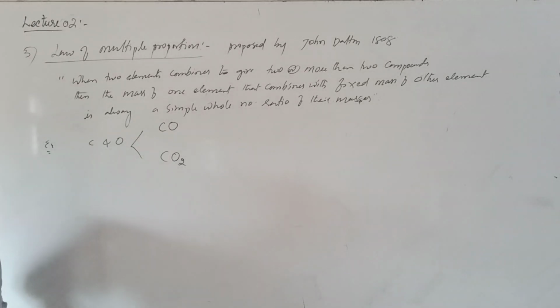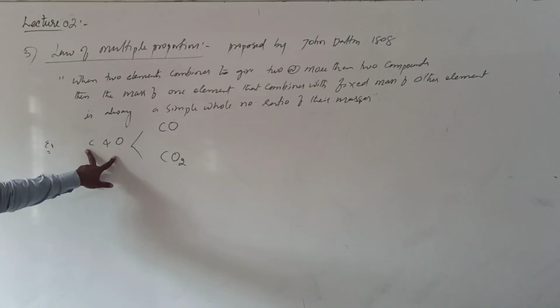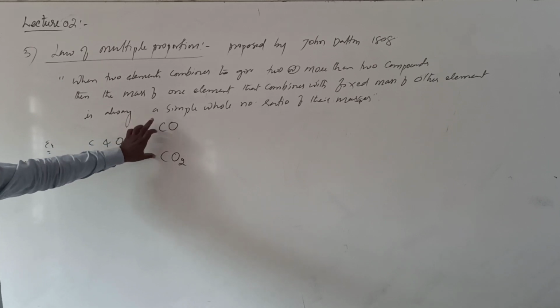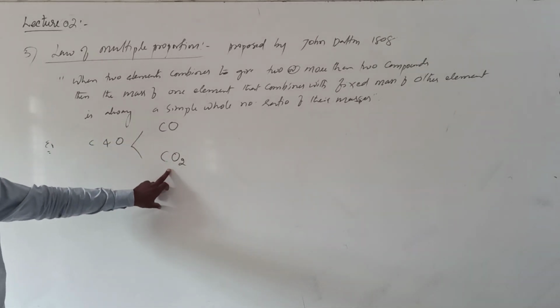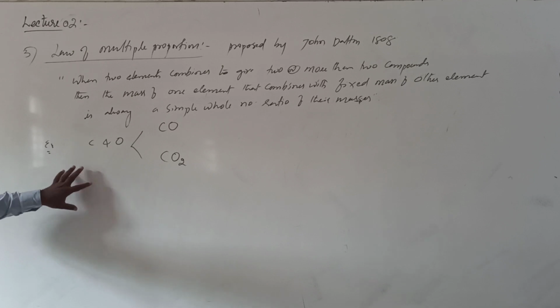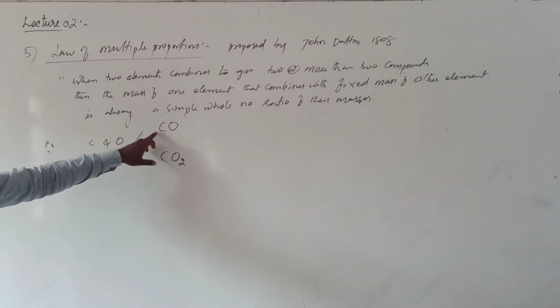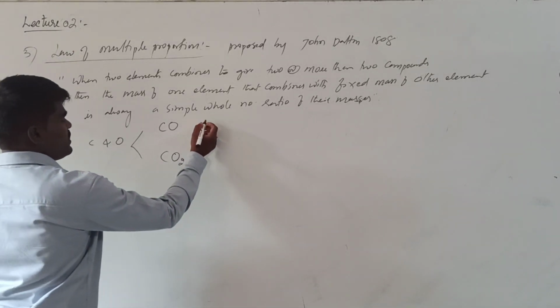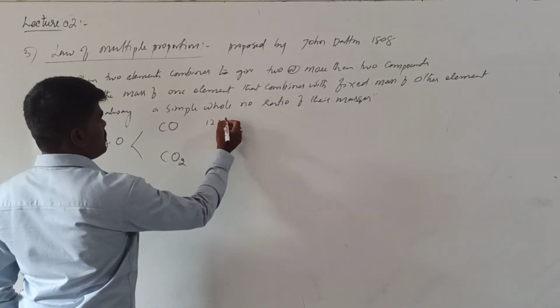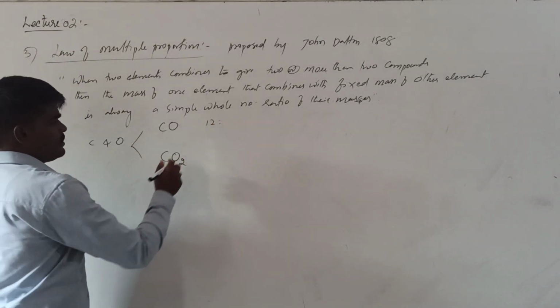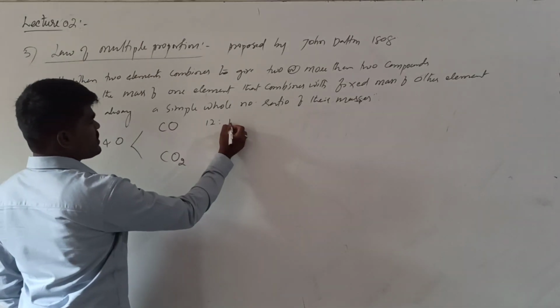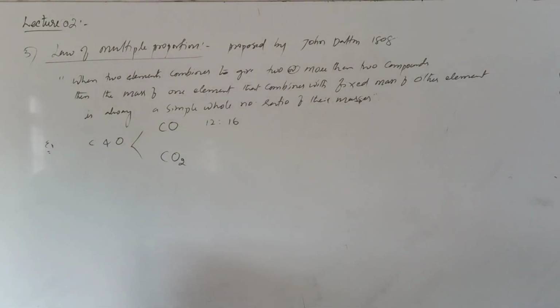Now here, carbon and oxygen are combining to form two compounds, carbon monoxide and carbon dioxide. Now here we have fixed the mass of one element. Which element is being fixed? Here 12 grams of carbon. Let us see their mass ratio. 12 grams of carbon is combining with 16 parts of oxygen.